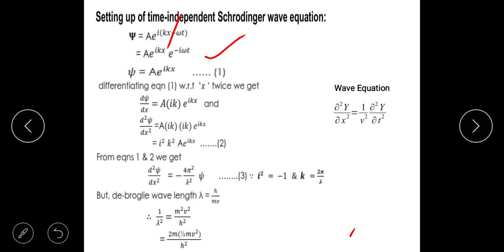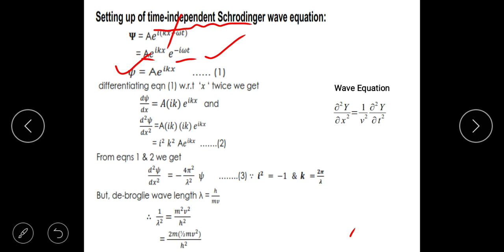Since we are going for a time independent Schrödinger equation, I will multiply this time independent part, since it is not varying with time. I will call this A, the amplitude part, and this part put together. This is the capital Greek letter, this is the lowercase Greek letter. I will just multiply these two and call it by the lowercase psi, or small letter psi. This is the capital psi, this is the small psi.